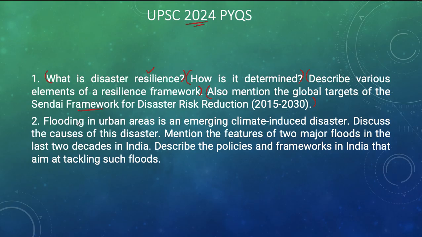Coming to the second question: flooding in urban areas is an emerging climate-induced disaster. Discuss the causes of this disaster, mention the features of two major floods in the last 2 decades in India, and describe the policies and frameworks in India that aim at tackling such floods. Here also, students, we need to address all the components of the question, especially as the question is on urban floods. We need to include various examples and case studies to fetch maximum marks in this answer. Also, the usage of diagrams is going to play a key role, students. Accordingly, we need to address this question.